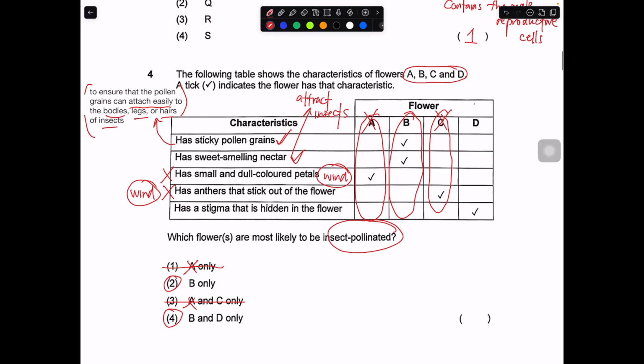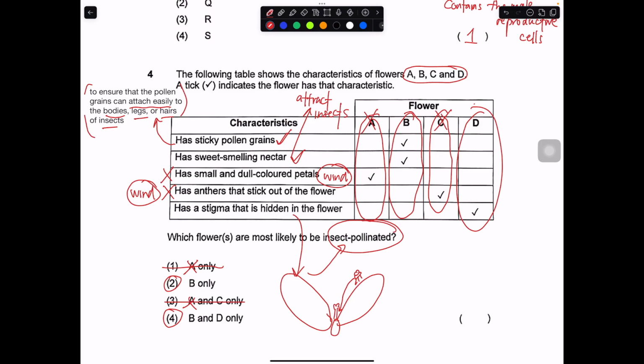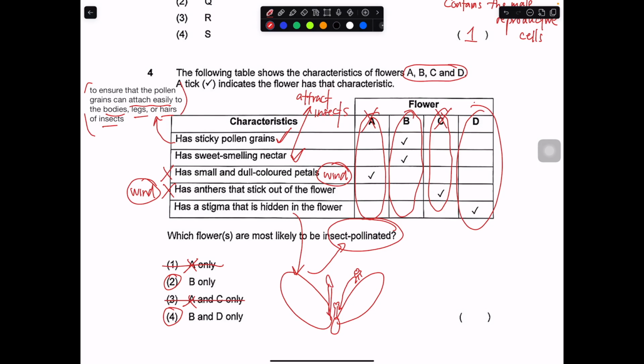So let's take a look at D. D has a stigma that's hidden in the flower. This is something that you will expect to find in an insect pollinated flower. Why? Because when the stigma is quite hidden, let's say you have a large petal, then the insect would have to go in deeper into the flower, and they will have a chance for the pollen grain to brush onto their body, increasing the chance of it getting pollinated.